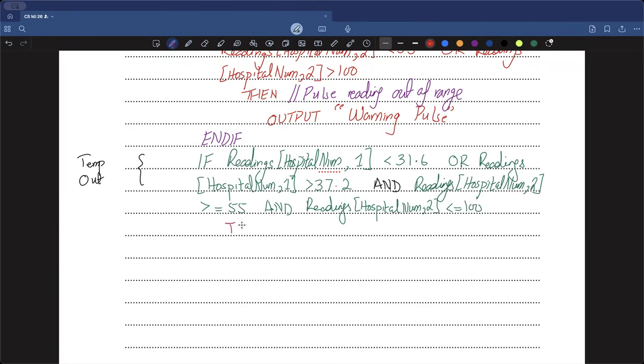So then in that case, do something, and I'm going to add a comment next to it: temperature reading, write temperature in full instead of temp, temperature reading is out of range. And then I can output that, okay, output what? There is a warning but temperature. Or I can even write it this way: temperature warning. And we are good to go.